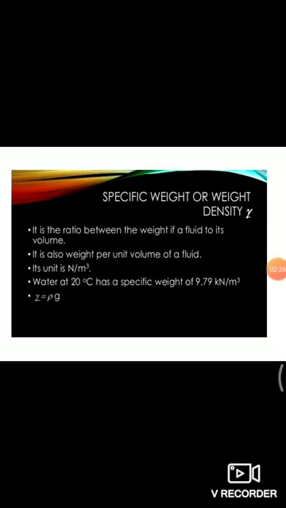Next, specific weight or weight density. The weight density or specific weight of a fluid is defined as the weight per unit volume. SI unit of weight density or specific weight is Newton per meter cube. So, gamma is equal to W by V, where gamma is weight density or specific weight, W is weight and V is volume. Specific weight or weight density of water at 4 degrees Celsius is 9810 Newton per meter cube.